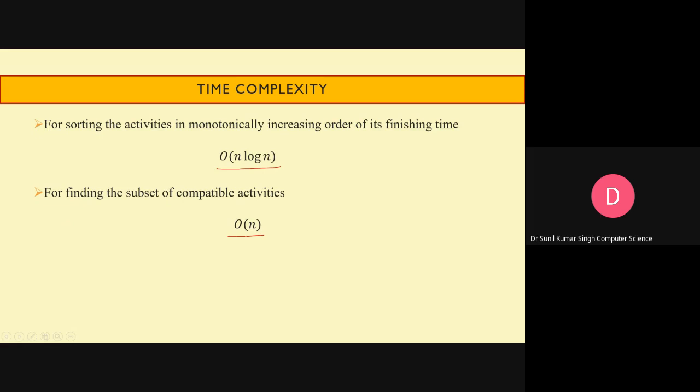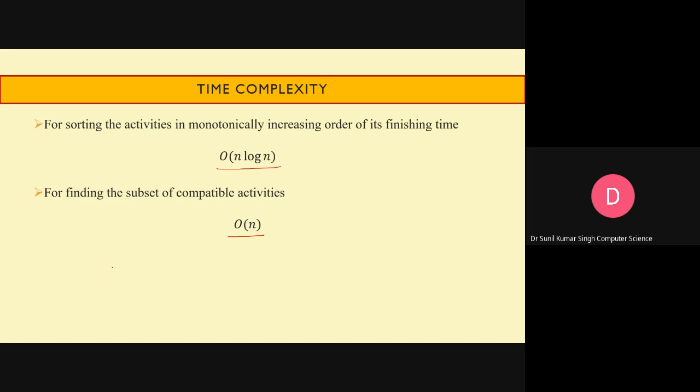Now think about it: if someone asks, suppose the activities are not in sorted order and we have to find the maximum possible compatible activities, then what will be its time complexity?